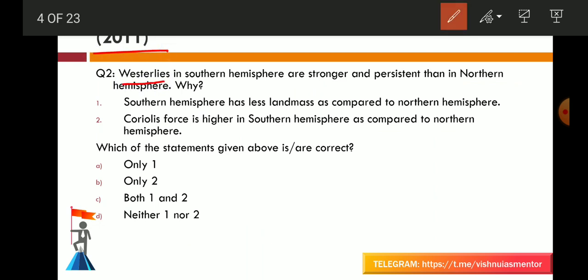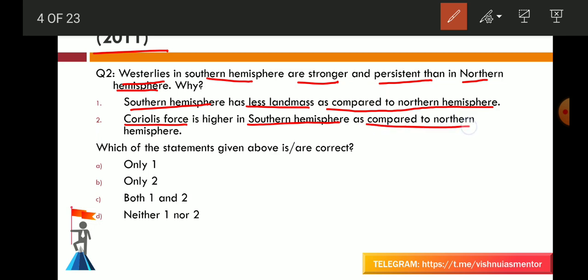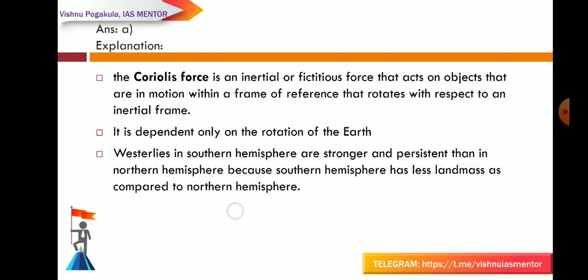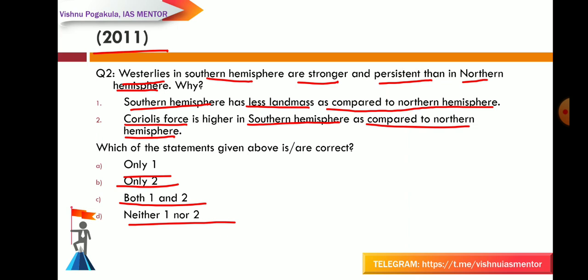Next is from the 2011 question paper. Westerlies in the southern hemisphere are stronger and more persistent than in the northern hemisphere. Why? One, the southern hemisphere has less landmass as compared to the northern hemisphere. Two, Coriolis force is higher in the southern hemisphere as compared to the northern hemisphere. Which of the statements given above is or are correct? Only one, only two, both one and two, neither one nor two. And your answer is A. That is, only the first statement is correct. The southern hemisphere has less landmass as compared to the northern hemisphere.